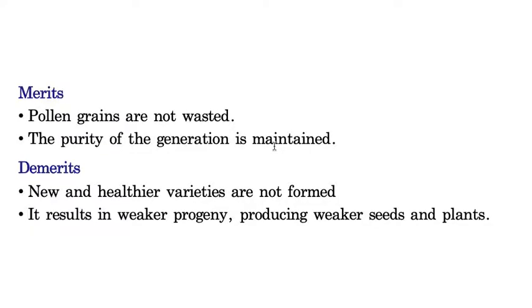But in self-pollination, as the fertilization is taking place within the same flower, there is no contamination, or even between two flowers of the same plant, as they are two flowers but they are born on the same plant, there won't be any contamination because they share common characters. And there are some disadvantages also in self-pollination, because the pollination is taking place between the same flowers, so there is no mixing of a new variety.